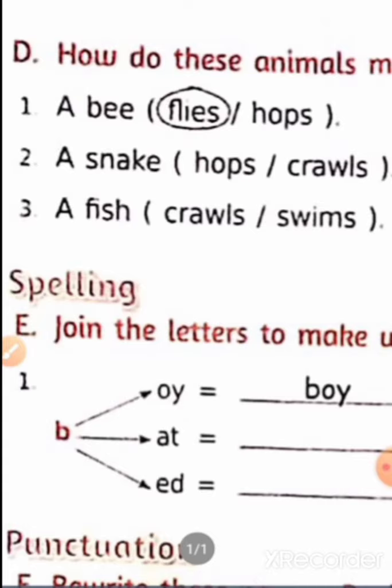So what will be the answer? Snake crawls. Just circle it. Snake crawls. Now we are coming to the third one. A fish crawls or swims? Fish swims.